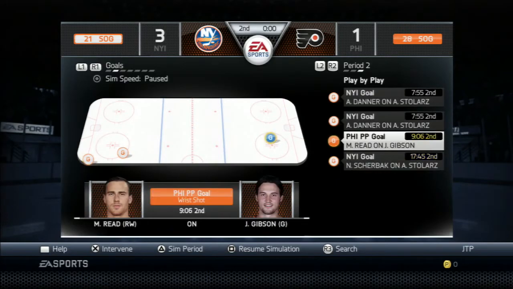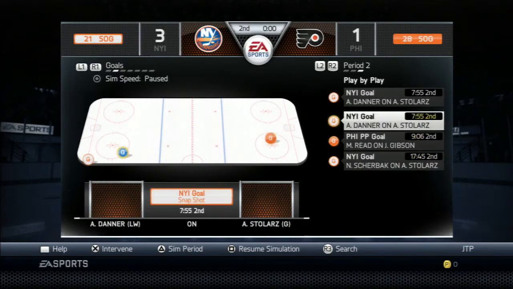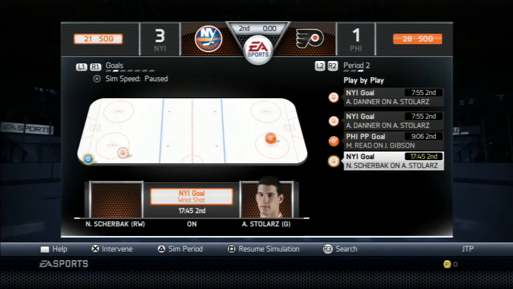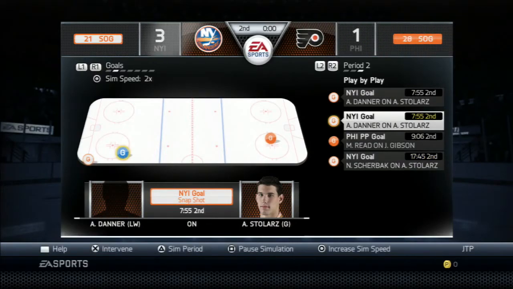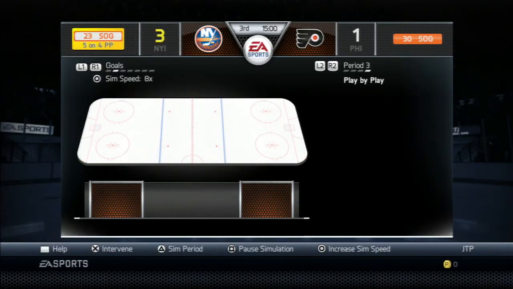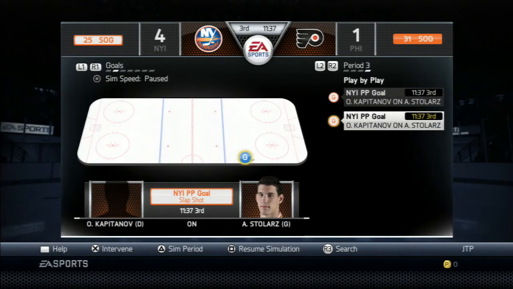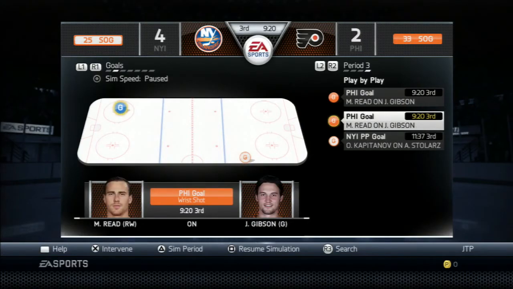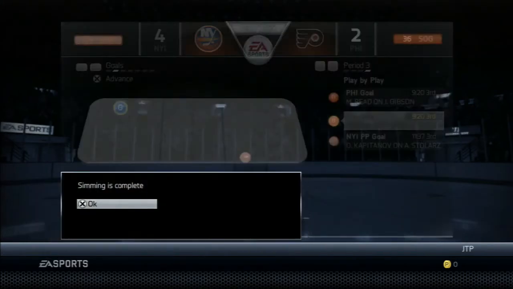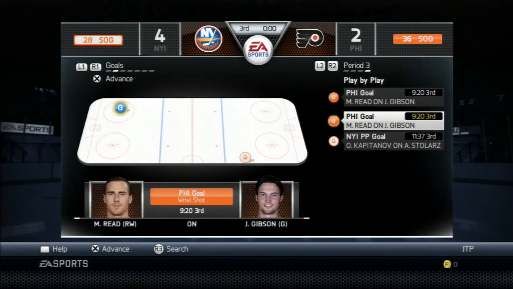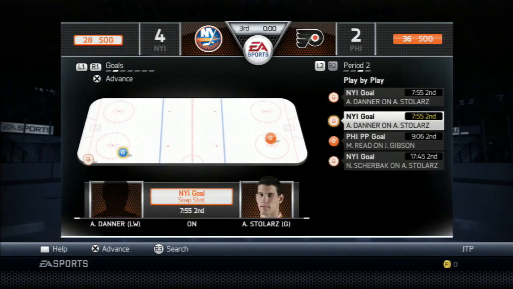He makes it 2-0. Matt Reed made it 2-1, but then Anthony Danner, we kept him on the second line, and he scored. So the top two lines produced 3 goals in this game already. Our third period, what's going to happen? There we go. Ollie Kapitanov, the defenseman, makes it 4-2. Matt Reed is second of the game. But no, that's not it. It's not enough for the Flyers. So Anthony Danner actually got the winner.